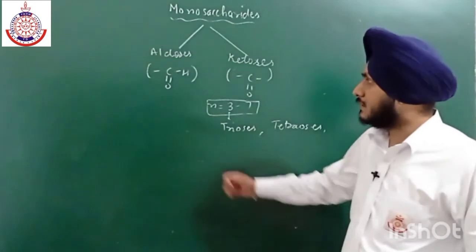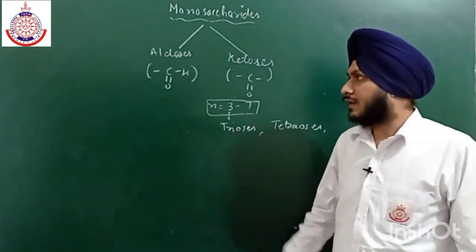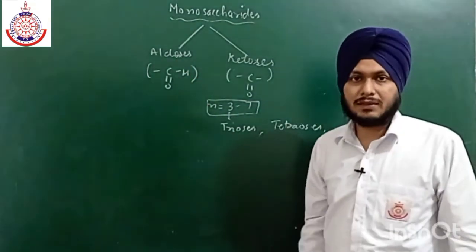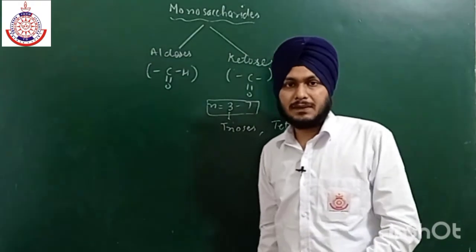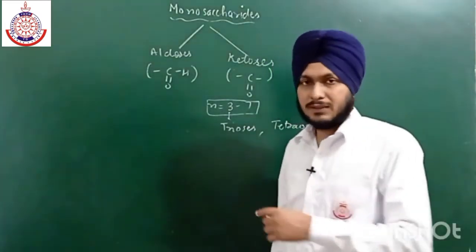If we have a combination, like an aldehyde and a triose, then it may be named an aldotriose. What will be its name depends upon the number of carbon atoms.